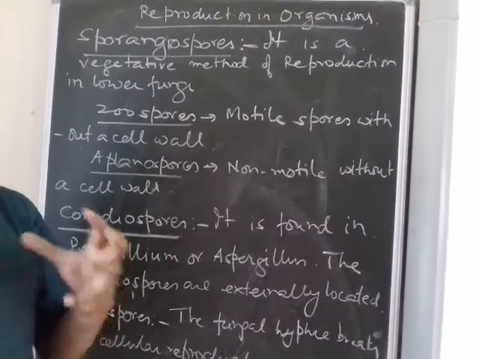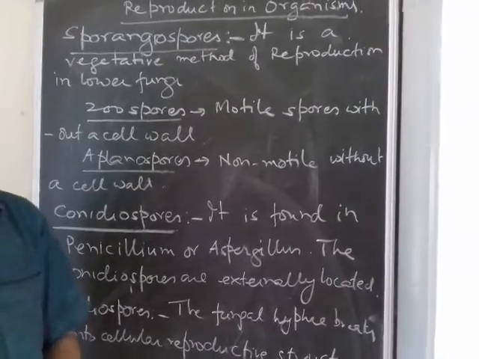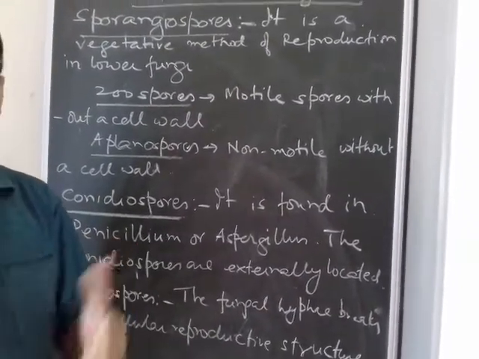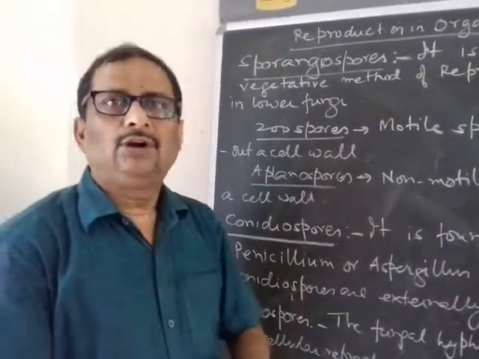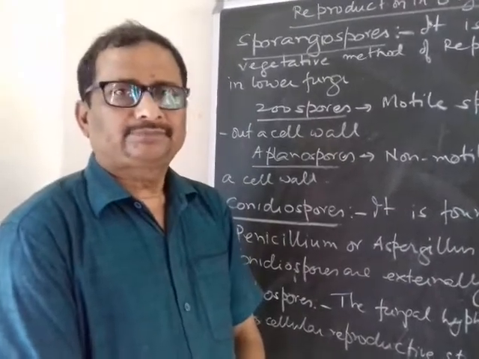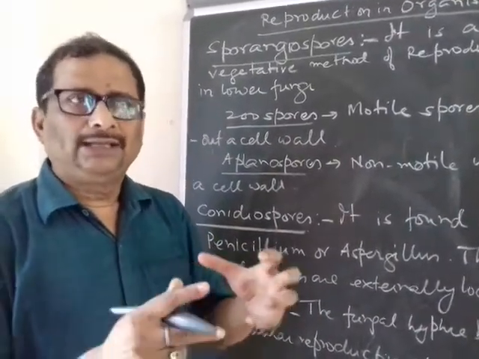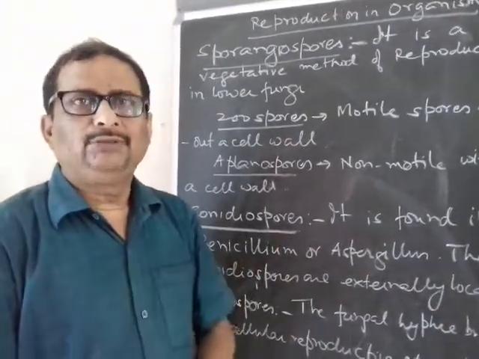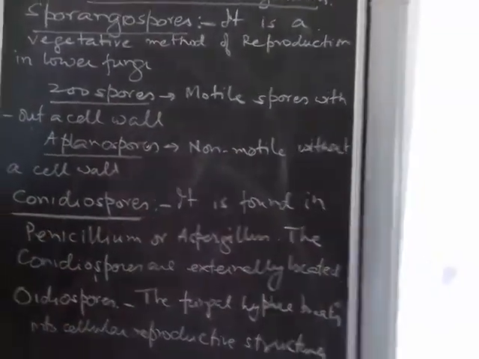Now these spores are found inside the body. Usually the nucleus divides mitotically, and then they are encircled with the protoplasm into 4 to 8 cells, and then they form a cyst wall, mostly during the unfavorable season. When the favorable season comes, the cyst wall breaks open, and all these spores come out and generate into new organisms. So generally it is a way of tiding over unfavorable conditions.